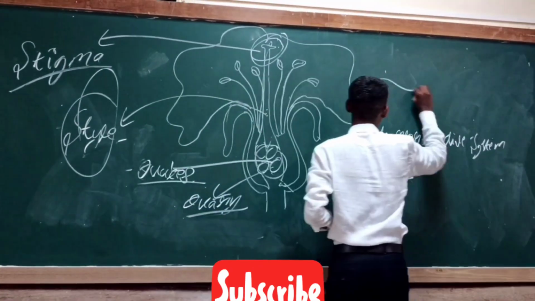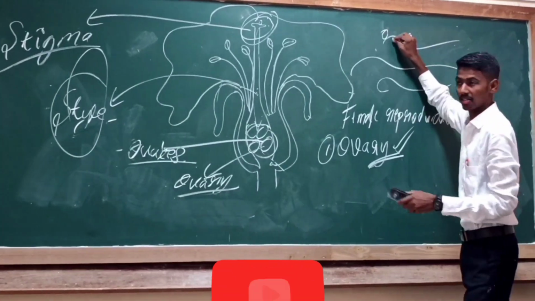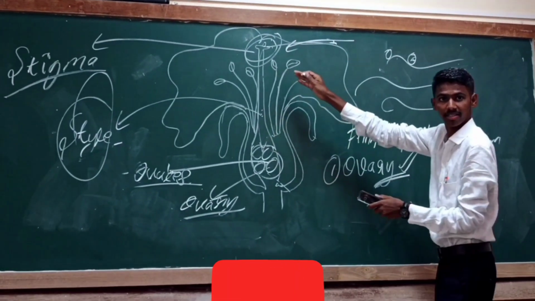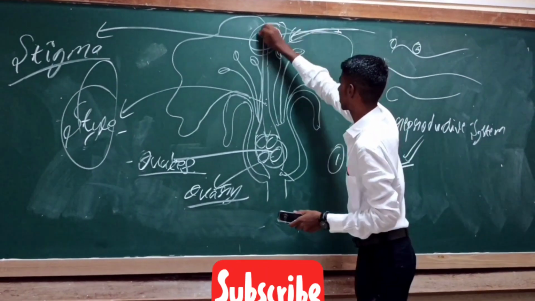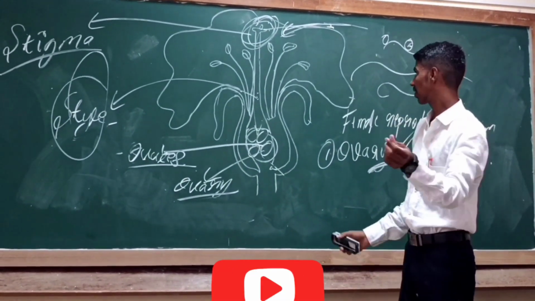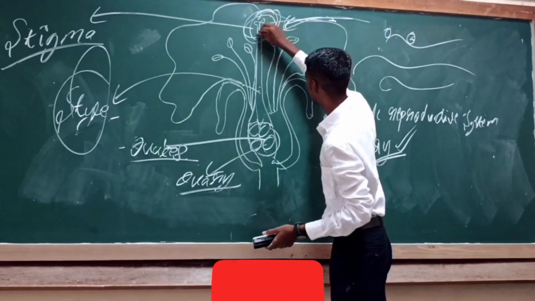The air is the carrier of the pollen grains. The stigma is waxy in the sense that it is sticky in nature, so the pollen grains stick onto the stigma, and here pollen tube formation takes place.